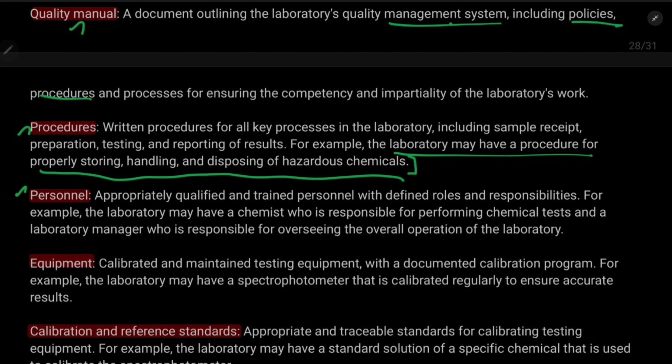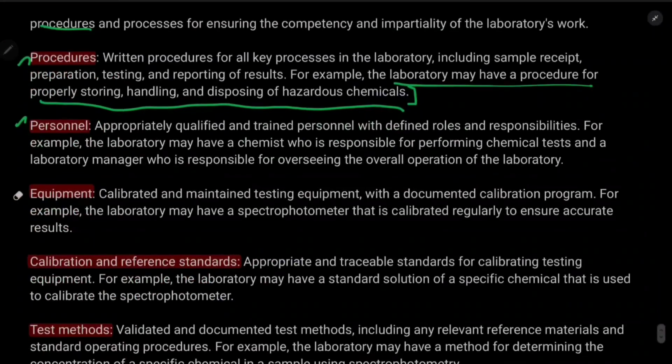No. I should have a proper chemist to do the role. That is personnel. And equipment, same. I should not use equipment which is not related to chemical analysis. If I need a spectrophotometer, it should be calibrated and ensured to give proper results. So I should buy the equipment and calibrate it according to the needs of my laboratory.